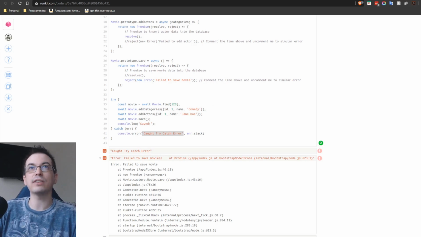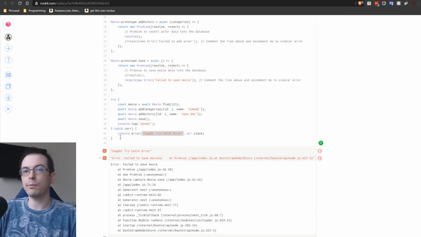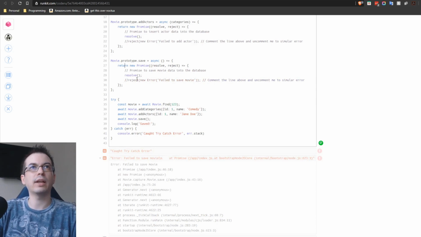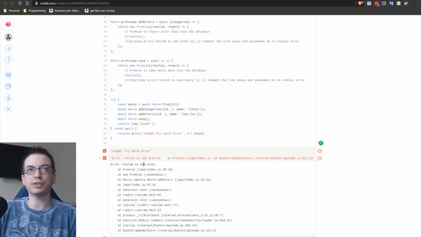So it definitely simplifies it. Instead of having to, like in our previous example, define catch so many times to make sure that every promise was handled appropriately, we were able to create one try and handle all of the errors that could have been introduced by this. If we were to change this to actors instead of the save operation, you can see here now it says it failed to add actors, and it was all handled under the same try catch.